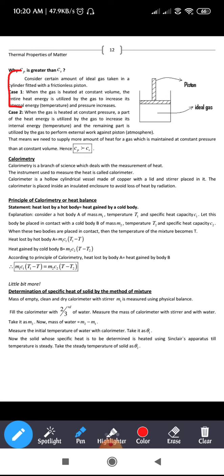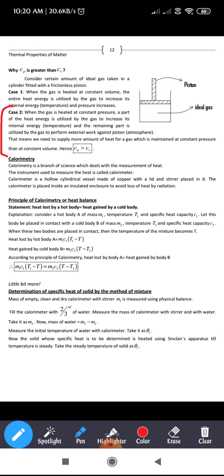So as you supply the heat, the internal energy of the gas increases, and the pressure increases. This is what happens when you supply heat to a gas at constant volume. We will come to the next case, that is 2.